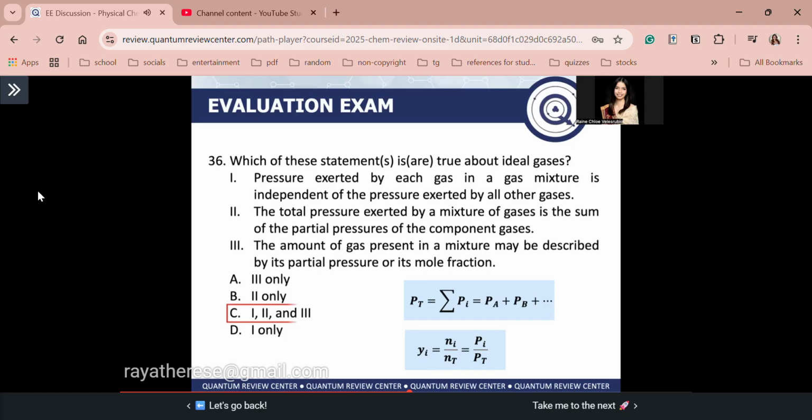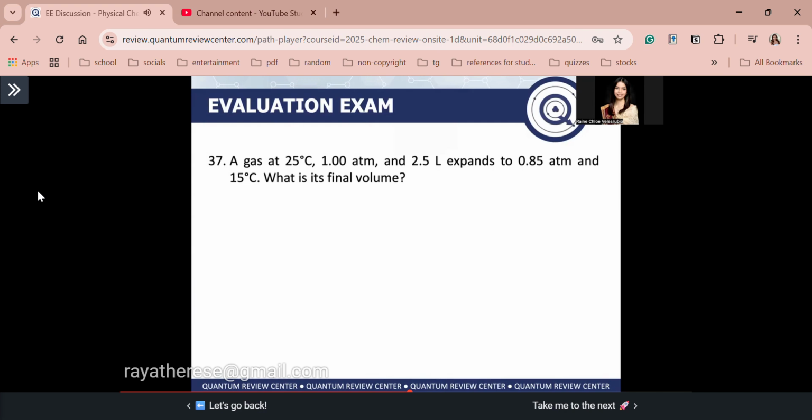So guys, the answer is letter C, 1, 2, and 3. Again guys, Dalton's law is applicable for ideal gases, diba? Next, number 37. Similar board exam question guys. Again, lumabas na to for the past 2 years. Again guys, saan nagkakamali lagi? Again, in terms of the degrees Celsius conversion.